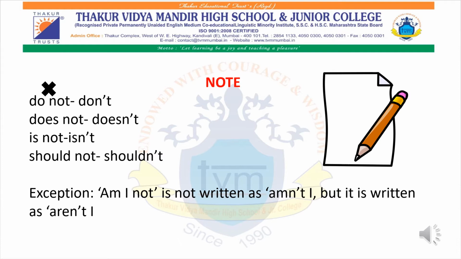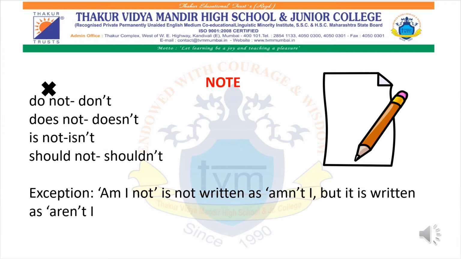Further, you will get a lot more examples and you will understand. There is one exception: if in a particular sentence there is "am" as a helping verb, you are not going to write "amn't I", but instead you are going to write "aren't I". This is the trick I am sharing with you, so please keep that in mind, as it will be very helpful during your exams. For example, in the sentence "I am playing", instead of "amn't I", you say "aren't I".